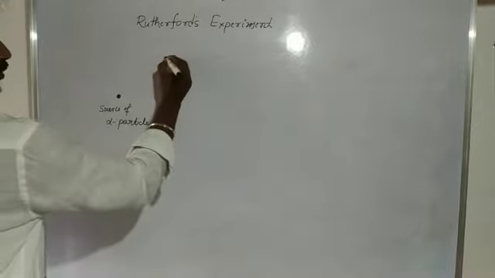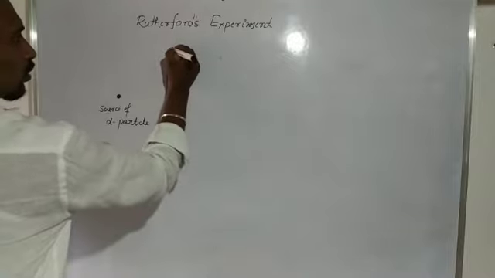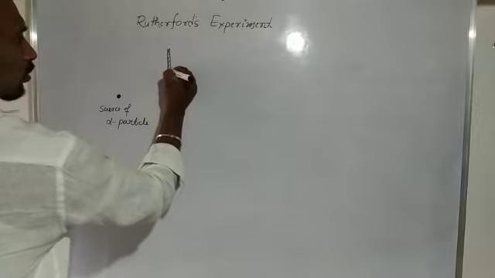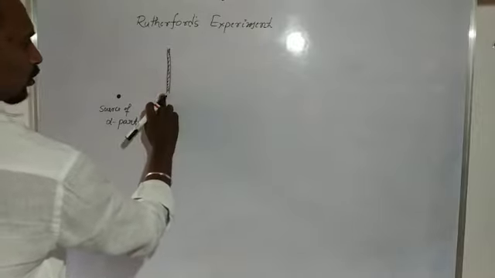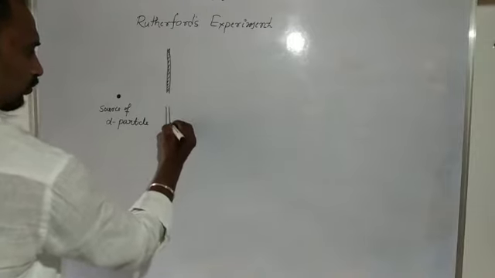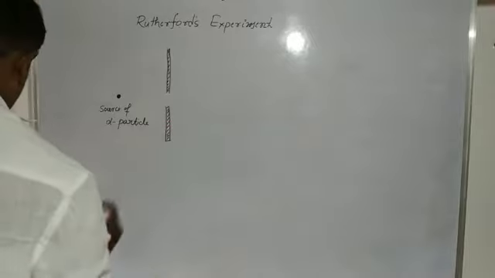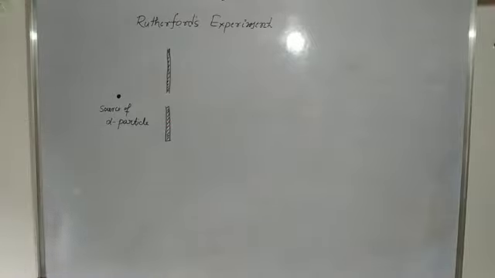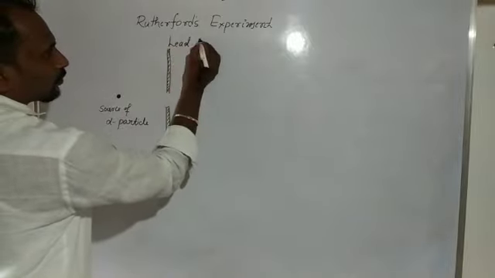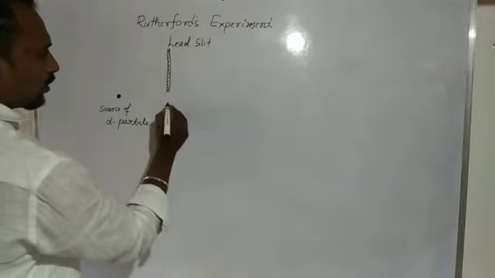Next, here we consider a slit. So this one is a lead slit.